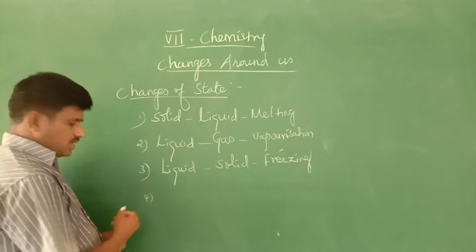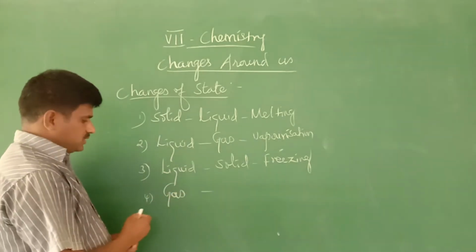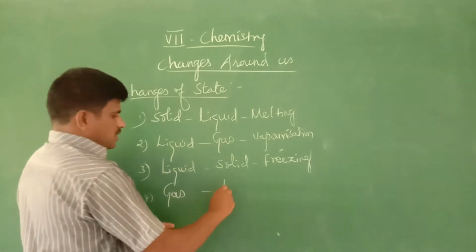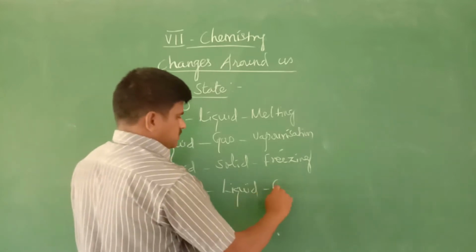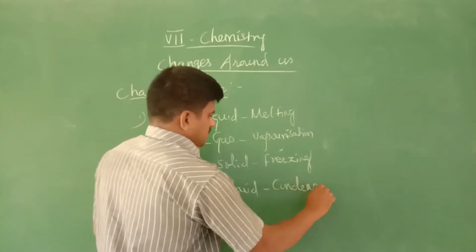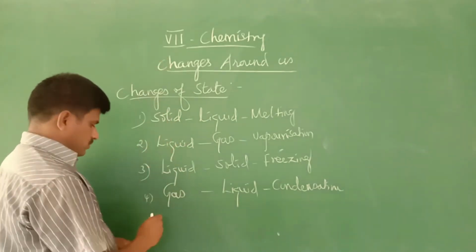Next one, from gaseous state to liquid, this is called condensation.